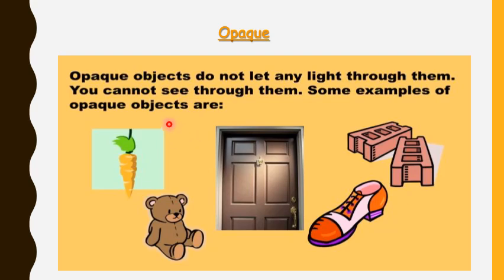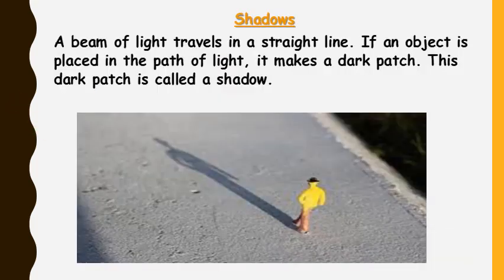We cannot see anything through an opaque object because it does not allow any light to pass through. Opaque objects are those objects that do not allow light to pass through them, and we cannot see through them. We have different examples like wood, brick, cardboard, and door. All these are examples of opaque objects.